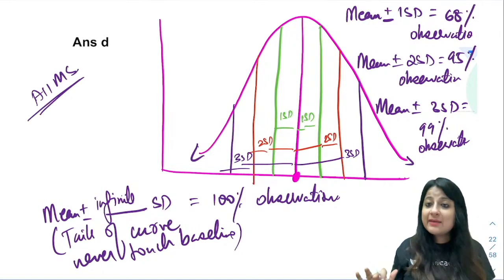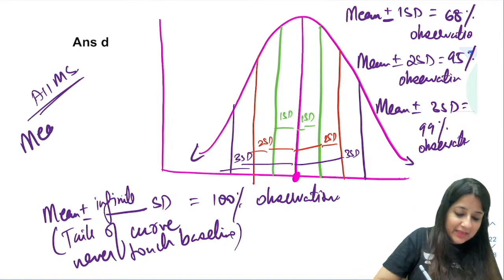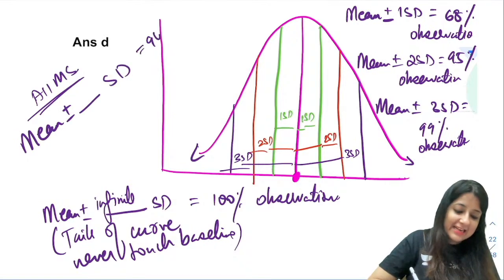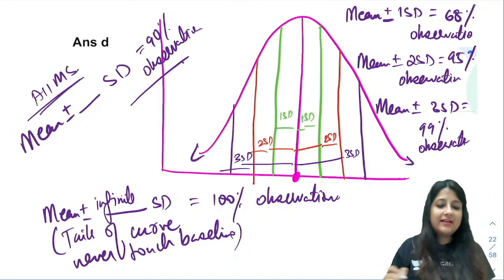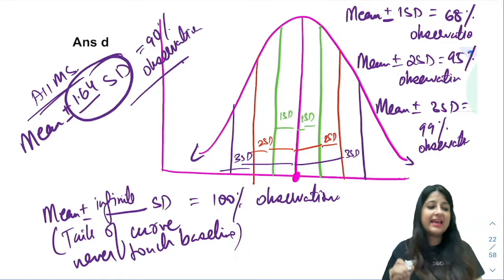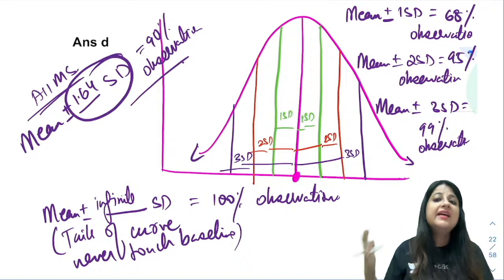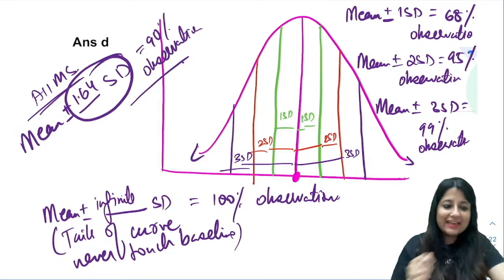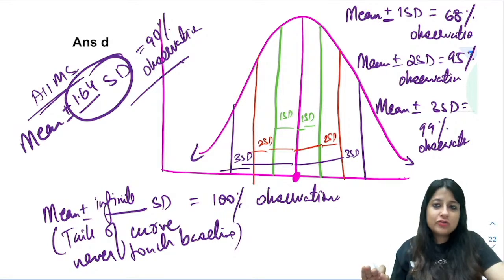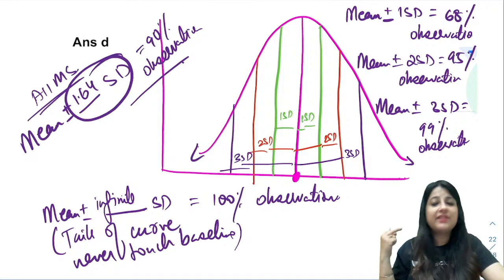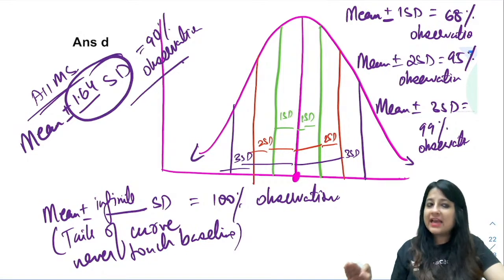Anyways, chalo, AIIMS में they asked once, mean plus minus how many SD covers 90% observation? So it is 1.64 SD. ये एक additional MCQ आया था AIMS में once upon a time. Clear? So we have done this. Chalo. So now we have covered this topic also. Types of distribution भी हो गया. We've done types of variables, scales of measurement, and types of distribution.